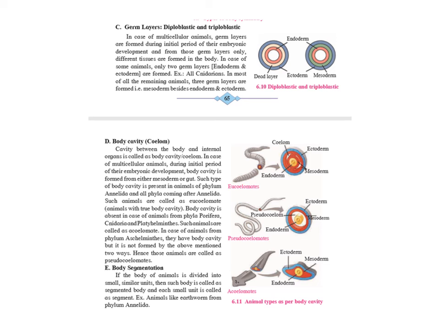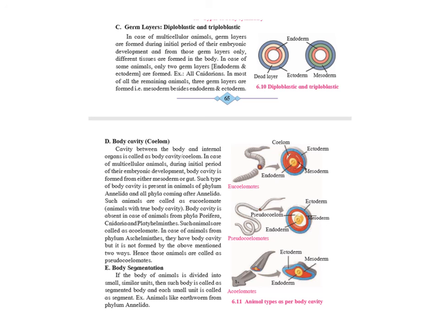While body cavity is absent in case of animals from phylum Porifera to Cnidaria and Platyhelminthes. Such animals are called acoelomate. In case of animals from Aschelminthes, they have a body cavity, but it is not formed in the above mentioned way.